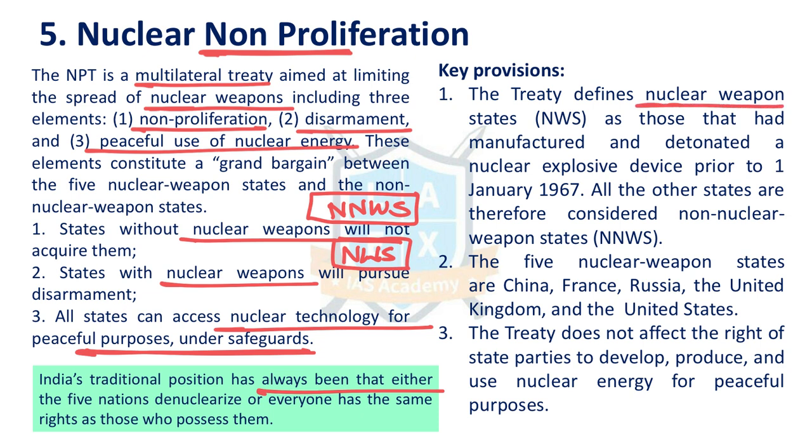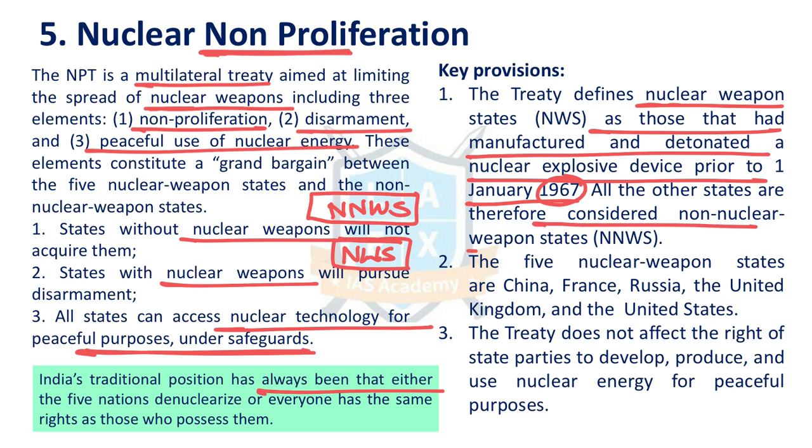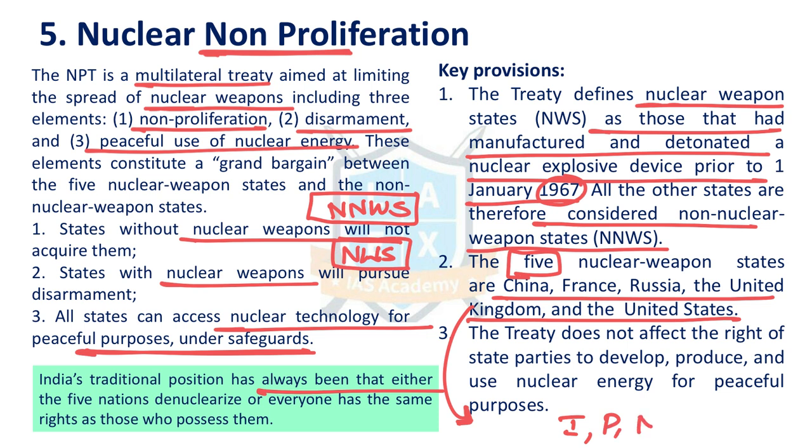This treaty defines nuclear weapon states as those that had manufactured and detonated nuclear explosive devices prior to 1967. All the other states, therefore, are considered non-nuclear weapon states. Only 5 nuclear weapon states are recognized under this treaty. They are China, France, Russia, USA, and UK. Others are non-nuclear weapon states. But along with these 5, 4 more countries have nuclear weapons. They are India, Pakistan, North Korea, and Israel. These 4 countries have nuclear weapons, but NPT recognizes only these 5 countries.